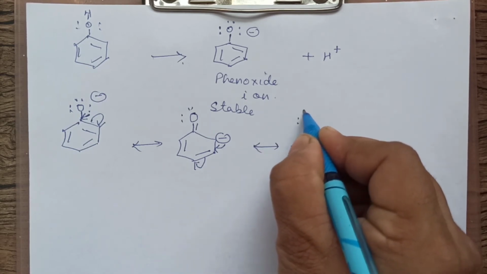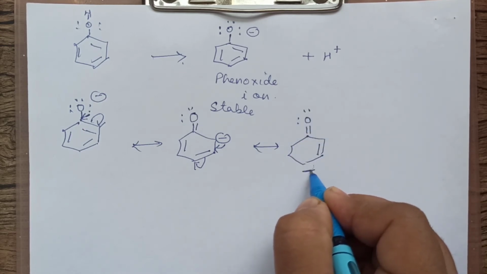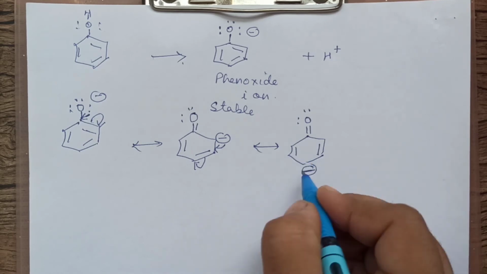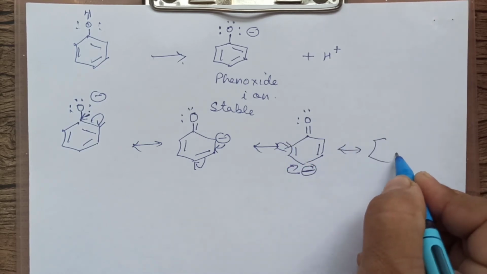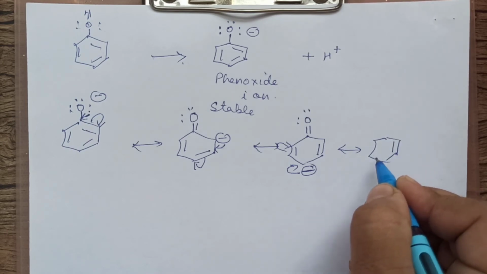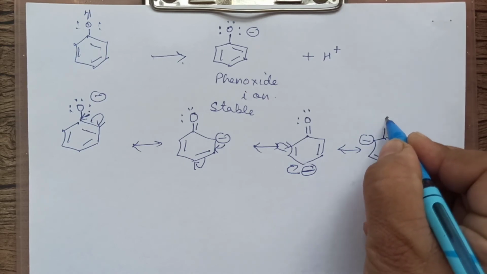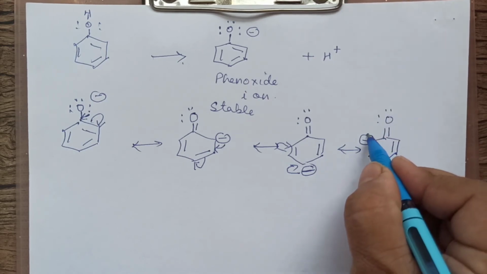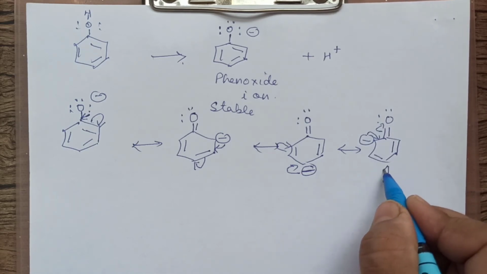O with 2 pairs only you are going to show. This has come here now. This has gone, means this was negative now. This is as such. Again this will go here. What next you will get here is, this is a double bond now. This is negative. Double bond O and 2 pairs. Again this will go here. Again that pi electron will go on the first one.